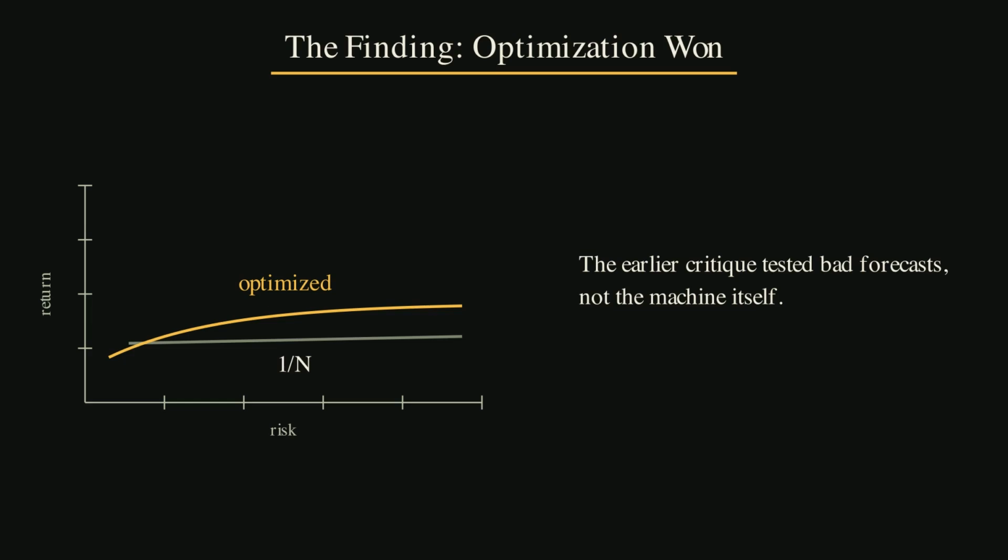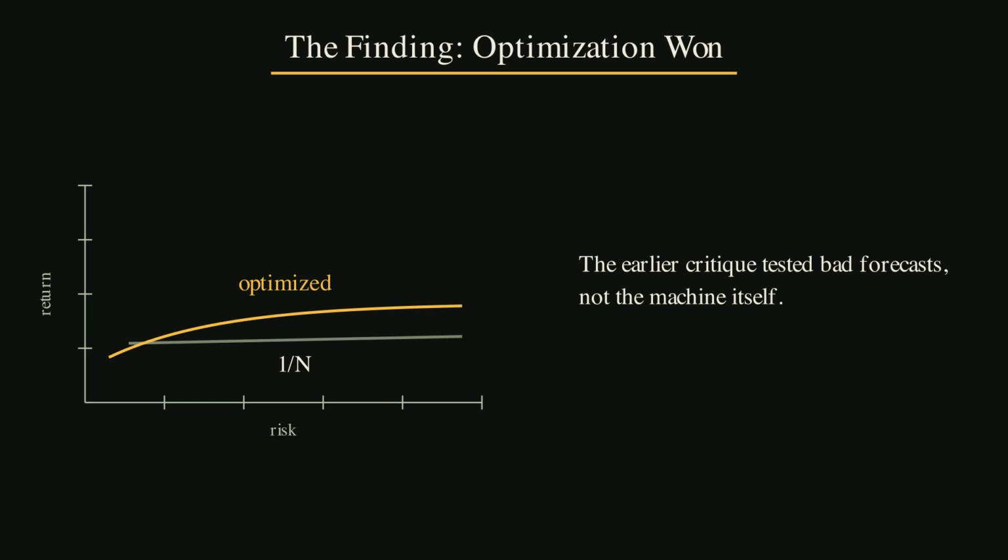The answer was yes. Across 13 datasets and more than 50,000 portfolios, optimized portfolios usually beat equal-weight portfolios out of sample. The strongest result was also the simplest. Minimum variance often beat 1 over n, even though it used no expected return forecast at all. That point matters. It means the covariance matrix alone had useful information.